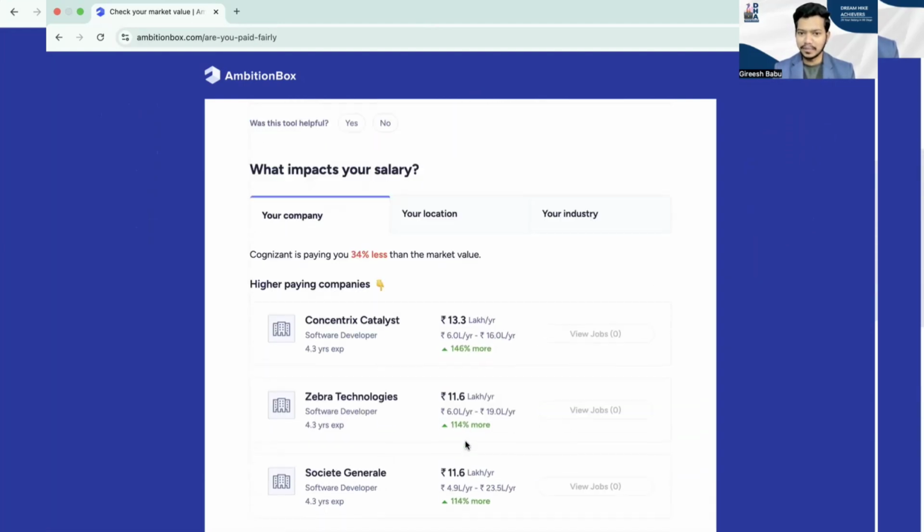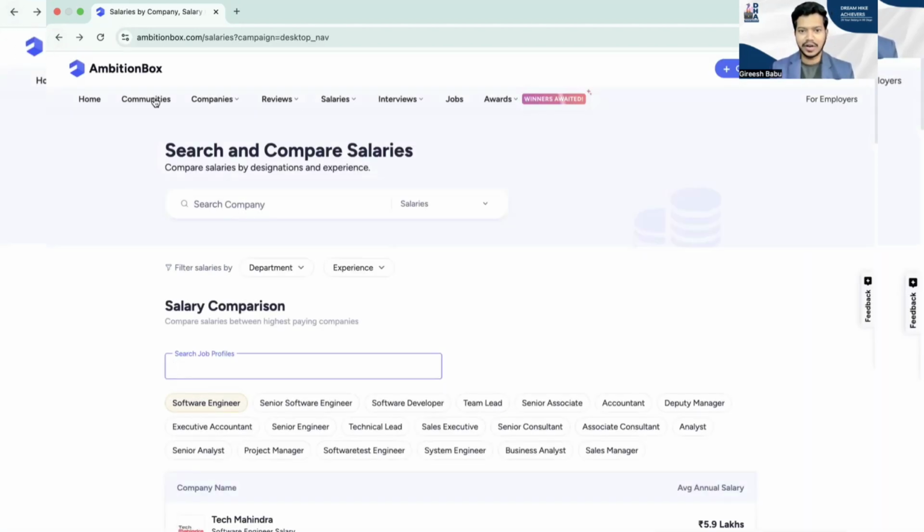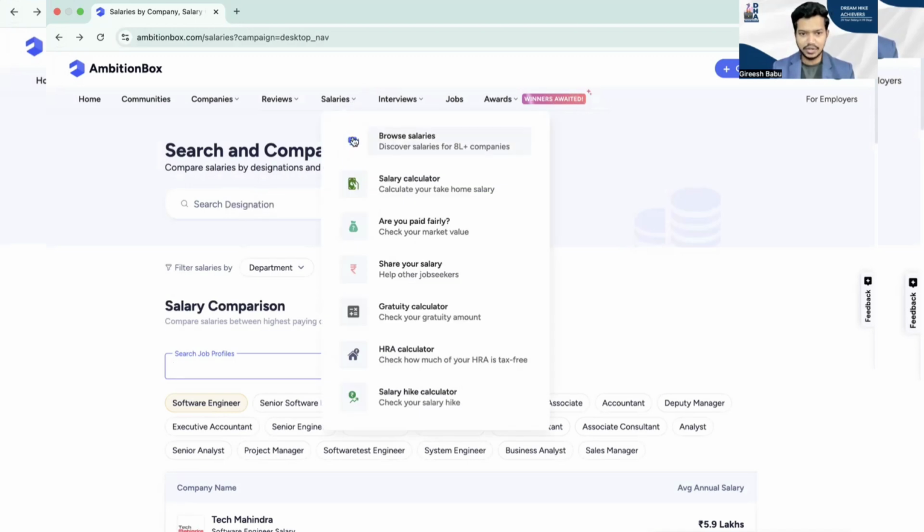So this is one of the most important tools to first understand whether you are underpaid or equally paid according to the market. This way, when you're talking to the HR, you can tell them that you've done the research on Ambition Box and you're getting paid 36% below the market standard. Clear? So this is the second option you have to explore. The first is salaries for the individual company. The second is that you can directly check your current market standard.